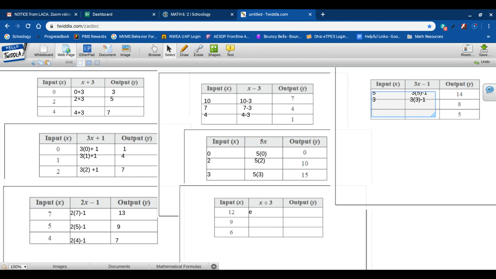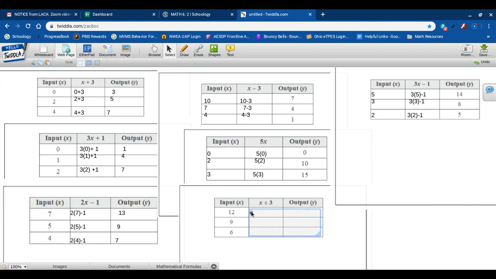Okay, let's try the next one. So 5. So the rule is 3x minus 1. So I'm going to work backwards. Instead of going minus 1, I'm going to add 1. So 5 plus 1 is 6. Divide it then by 3, the opposite of multiplying by 3, and I get 2. Let's try it. So if I take my function rule and do 3 times my x value of 2, minus 1, well, 3 times 2 is 6, minus 1 is 5. Hey, we did it.